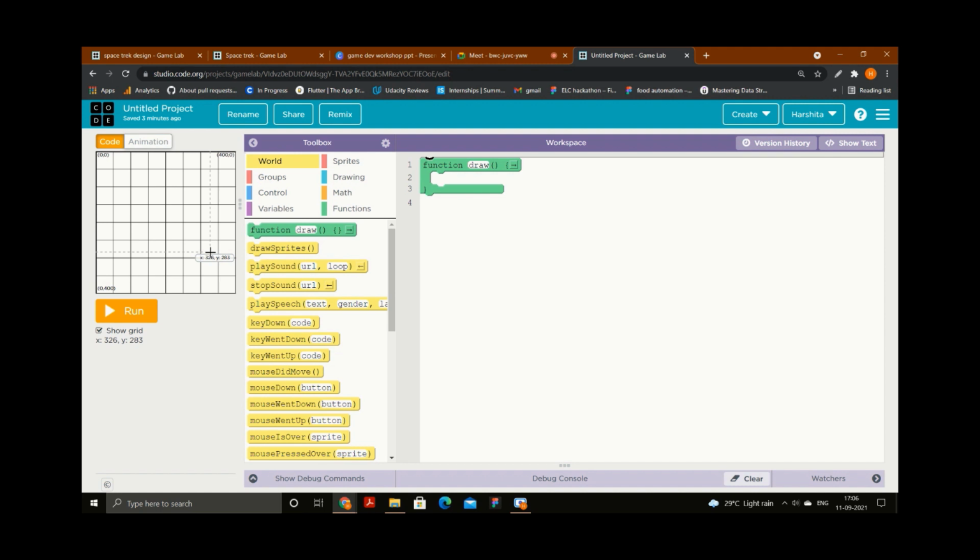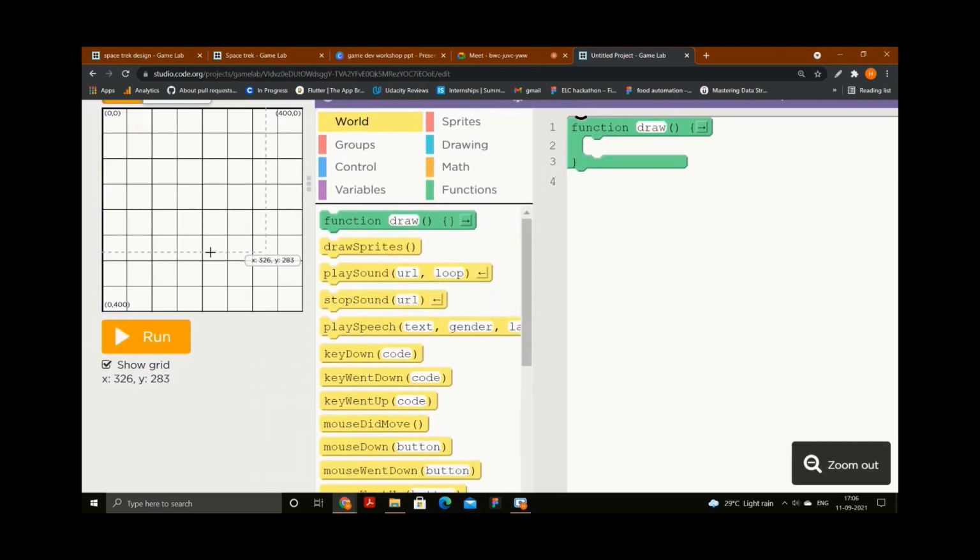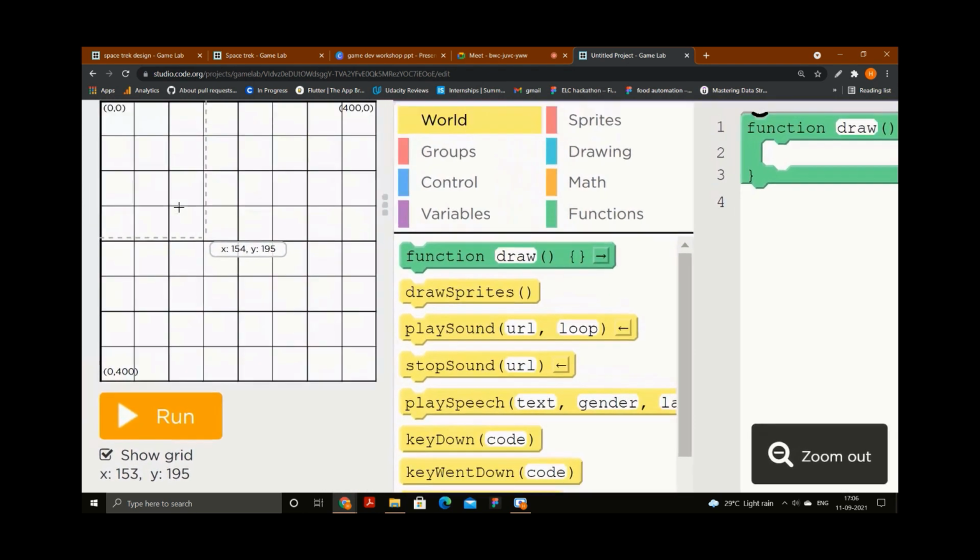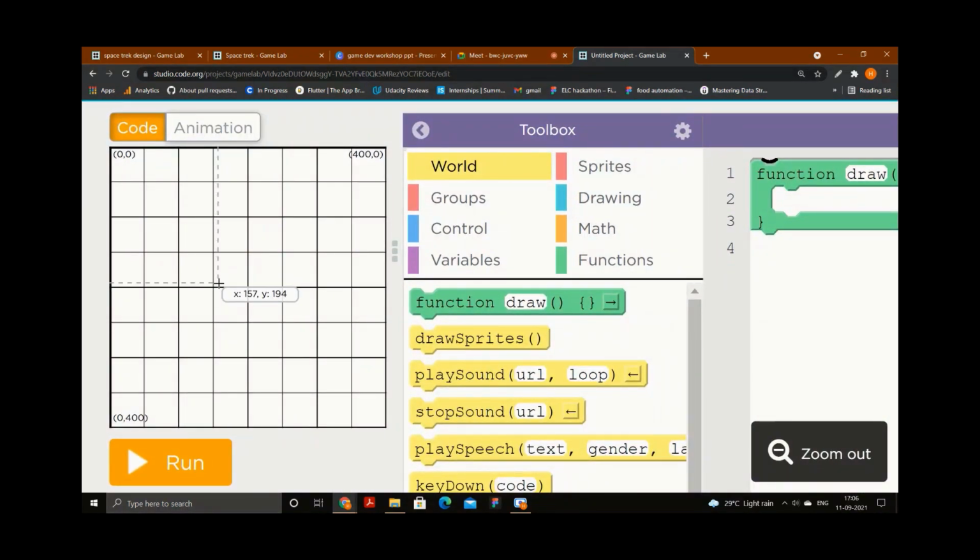So actually these boxes are there to locate your object, to locate your animation. Let's say you want to locate your object anywhere on the screen. Let's say I want to locate my object here, where the plus symbol is. Now see the numbers. In the x, it is 158.